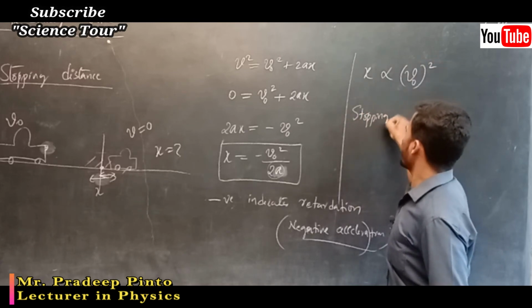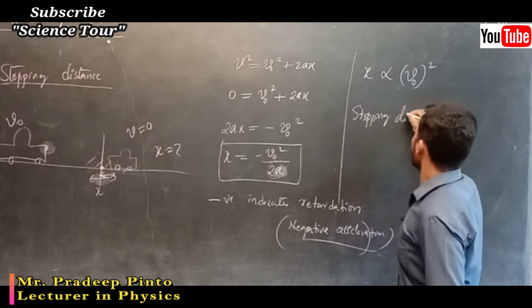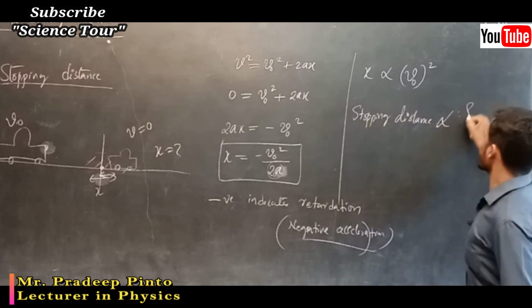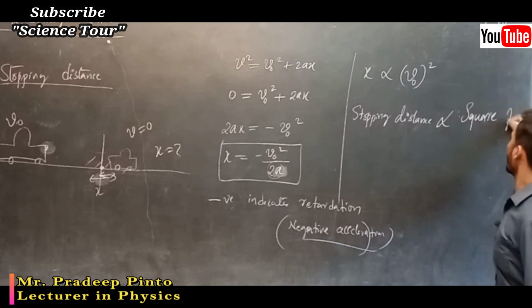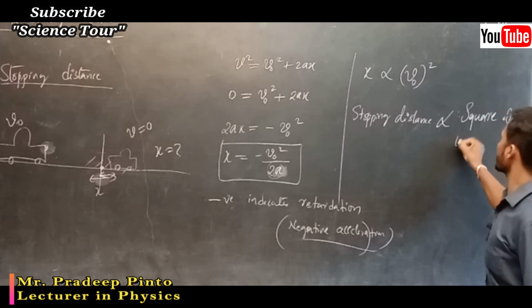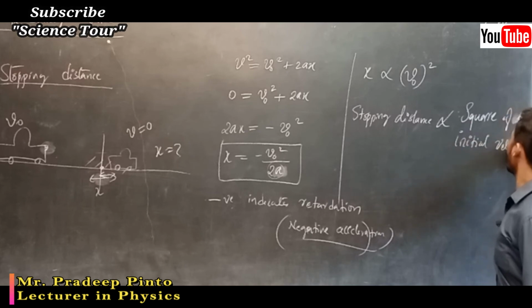So stopping distance is directly proportional to the square of the initial velocity.